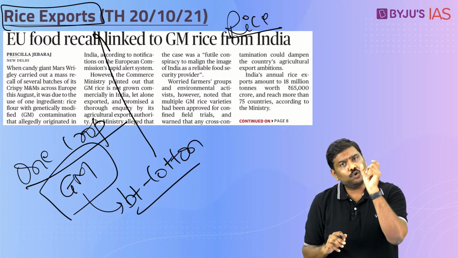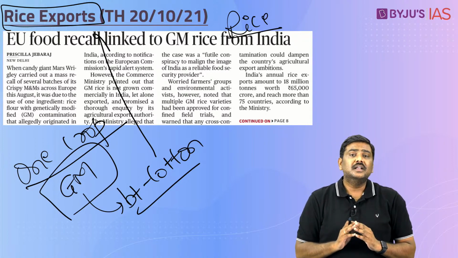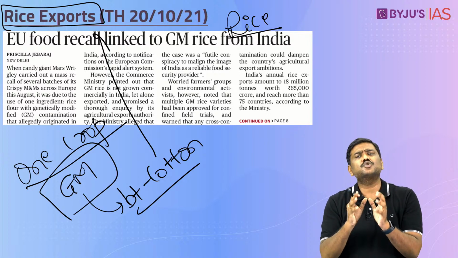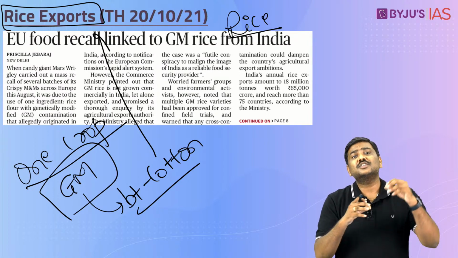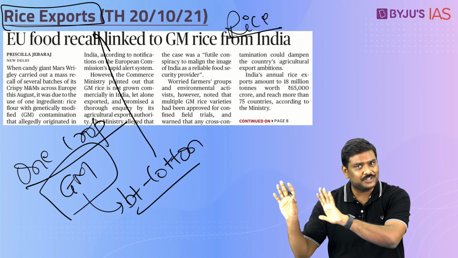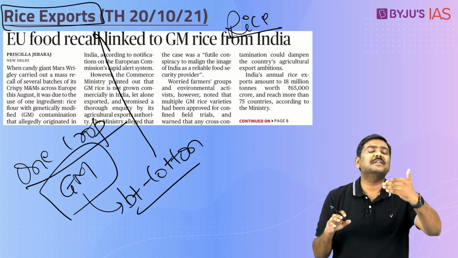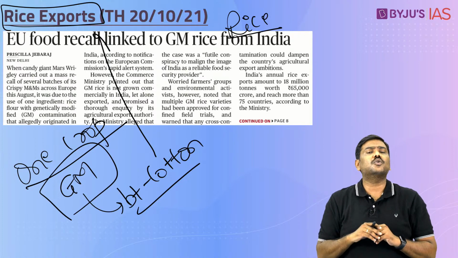Between 2017 and 2020, India is the largest exporter of rice to the international market. Within this, the value of the rice exported comes to more than 60,000 crore rupees. One newspaper article has quoted it as 65,000, another as 63,000 crores. So, to be on the safer side, you can simply say that the total value of rice exports annually is more than 60,000 crore rupees.